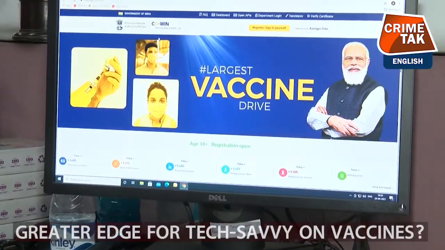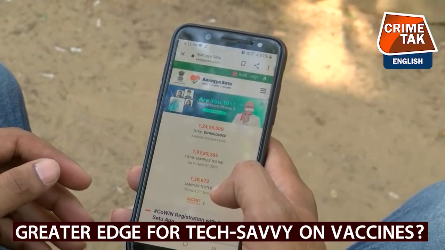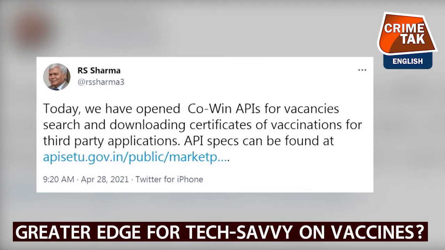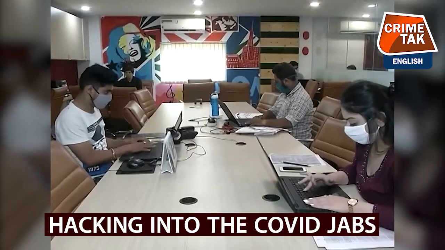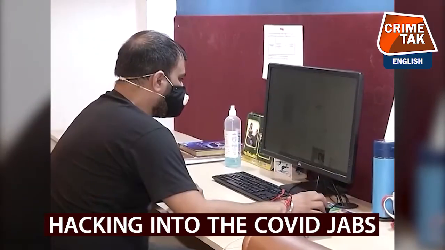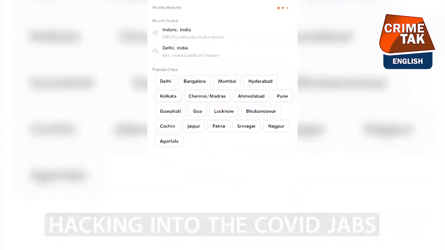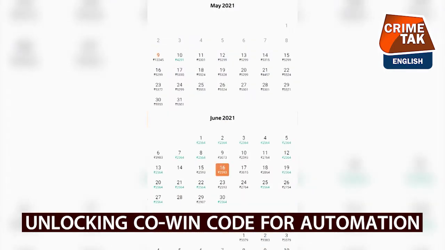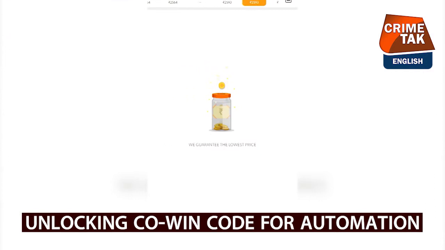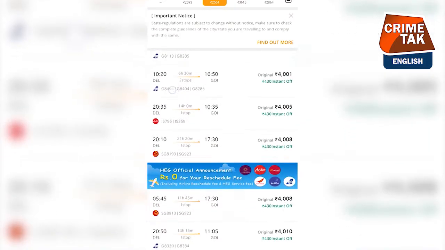This is the official platform for booking a vaccine slot. But in order to make CoWIN more useful, the government unblocked a key software for third-party developers to access data. The exposed code is called the Application Programming Interface, or the API. Simply put, it's like a messenger that sends your request to a service provider and brings back the response. For instance, when you look for a flight on a travel site, you are using APIs to access airline databases for information you want in real time.